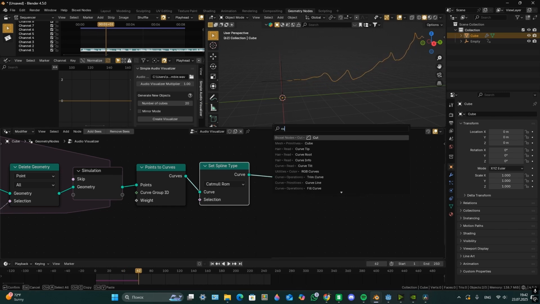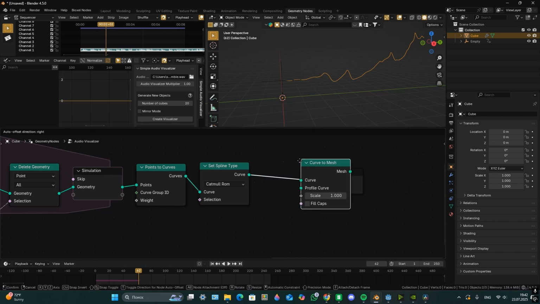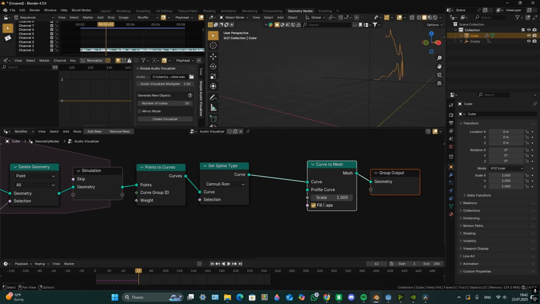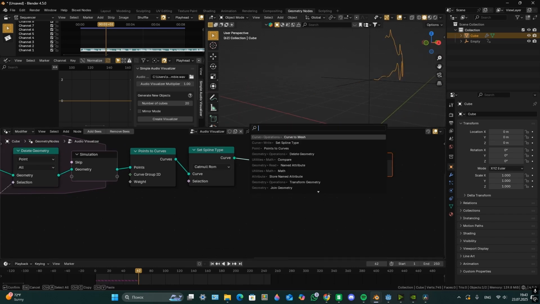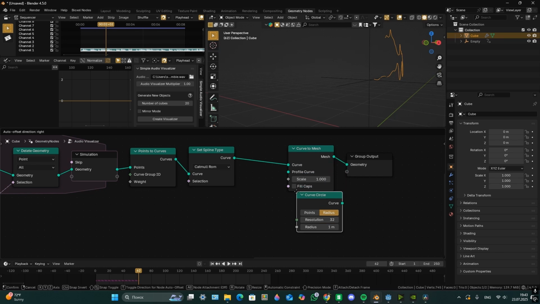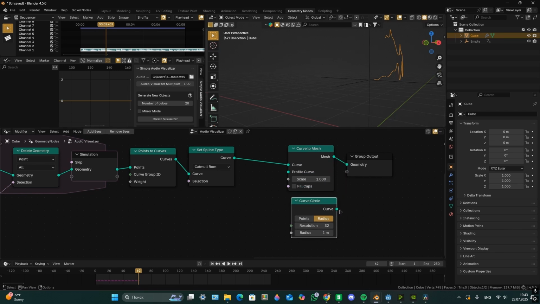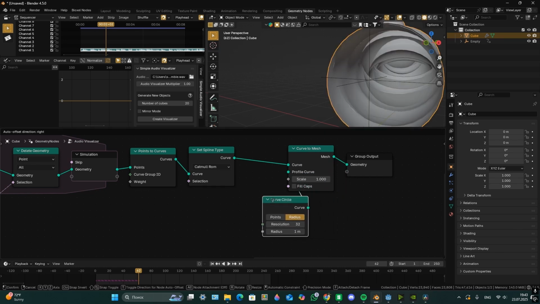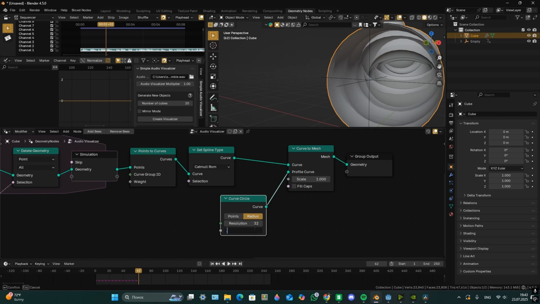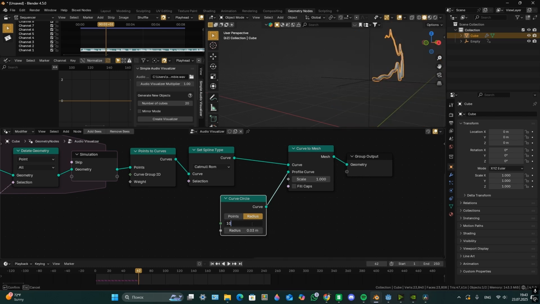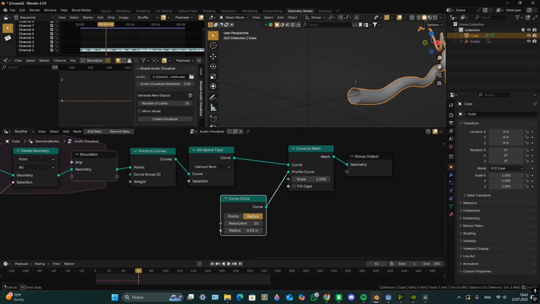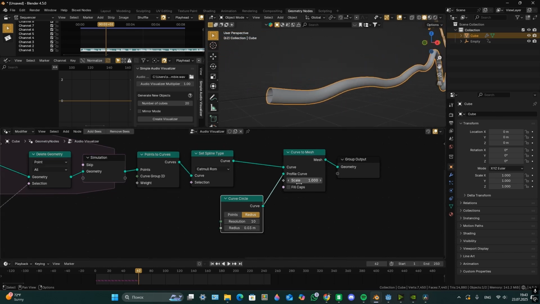Now add the Curve to Mesh node. Also, if you want, activate the fill caps box. Now add the Curve Circle node and plug curves in profile curve. At first set radius to 0.03 and resolution to 10. And set scale to 1.3.